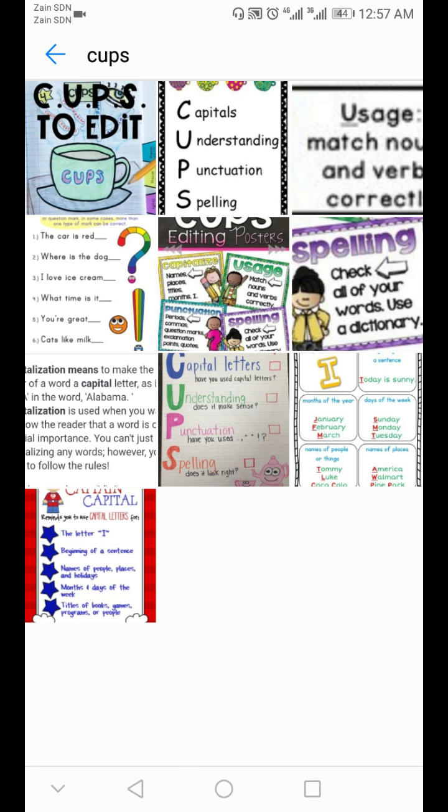Sorry, this is C. How about U? U stands for usage or understand. Okay, U. Is it good or is it correct? This sentence, is it correct? Okay.